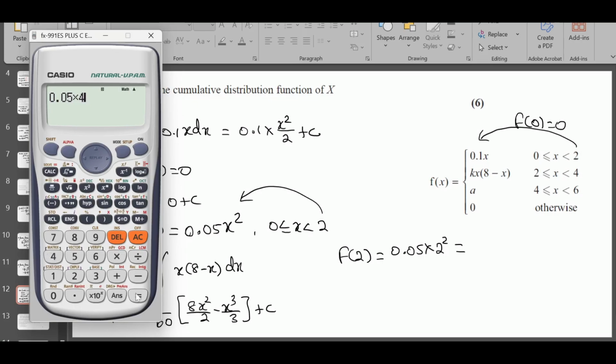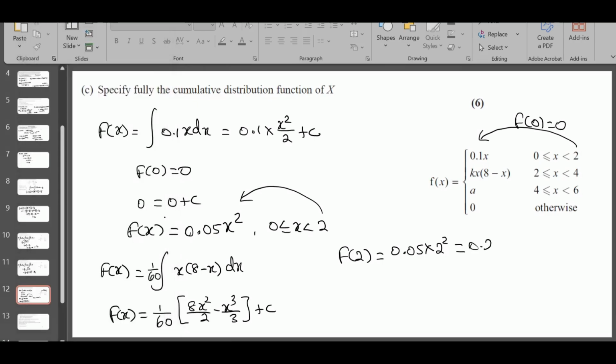0.05 times 2 squared is 1 over 2.0.2. So we are going to use this condition here. 0.2 is equal to 1 over 60 times, replace x by 2. So 4 times x squared minus x cubed over 3 plus c, get the value of c. This is another way of finding f of x.